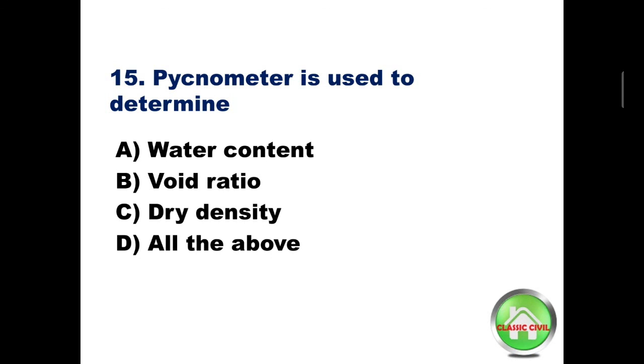Question number 15. Pycnometer is used to determine: option A water content, option B void ratio, option C dry density, option D all the above. Answer is option A water content.